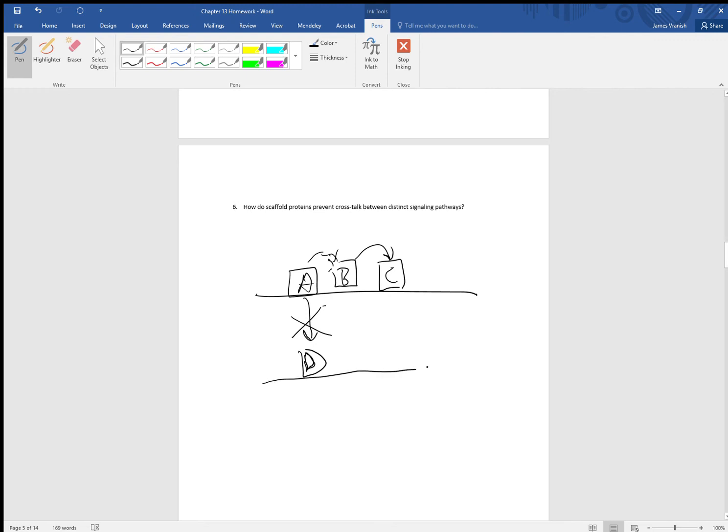D also might be part of a different complex bound to a separate scaffold protein. So you could have kinases D, E, and F bound to their own scaffold protein. And because of this, D will preferentially phosphorylate E, which will preferentially phosphorylate F. And the amount of crosstalk between these two different complexes will be minimized due to aggregation of the kinases and their substrate proteins. That's it for number 6.